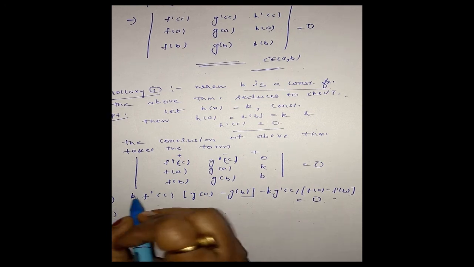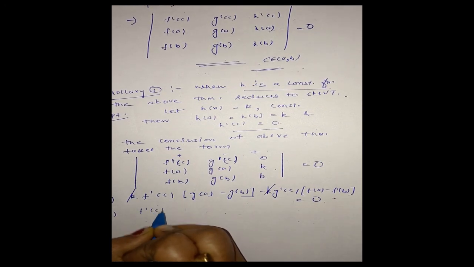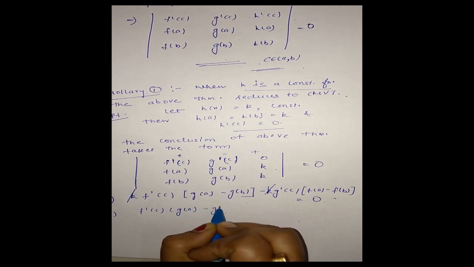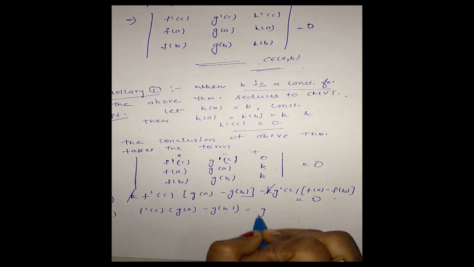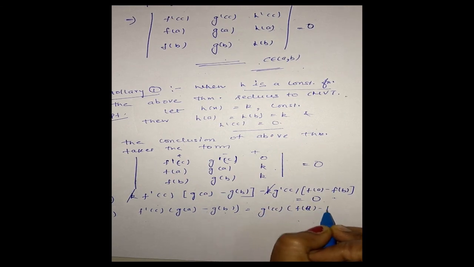That means k will get cancelled out. This is f'(c)(g(a) minus g(b)) is equal to g'(c)(f(a) minus f(b)).